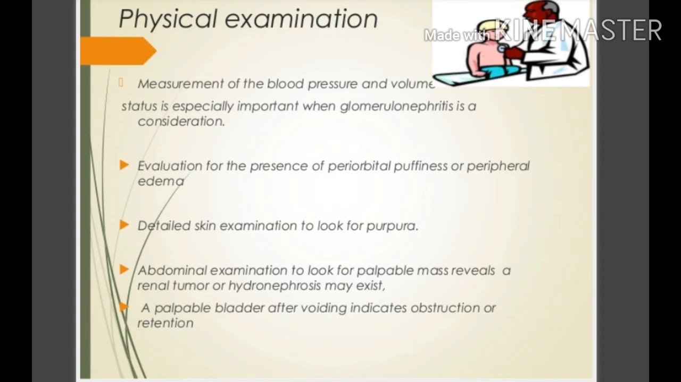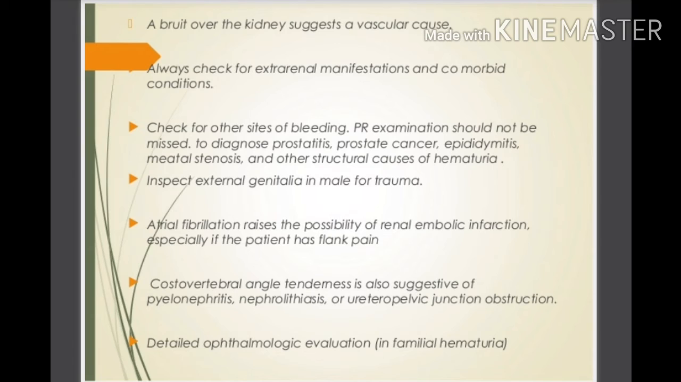Abdominal examination to look for a palpable mass reveals a renal tumor or hydronephrosis may exist. A palpable bladder after voiding indicates obstruction or retention of the urine. A bruit over the kidney suggests a vascular cause. Always check for the extrarenal manifestations and comorbid conditions. Check for other sites of bleeding.